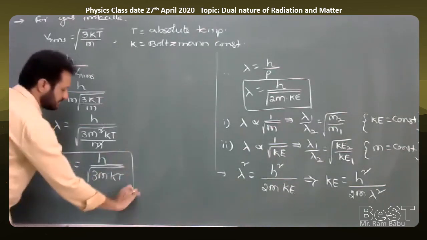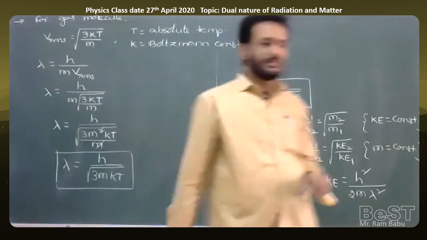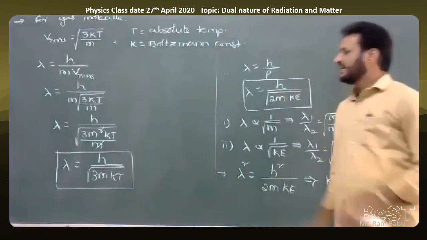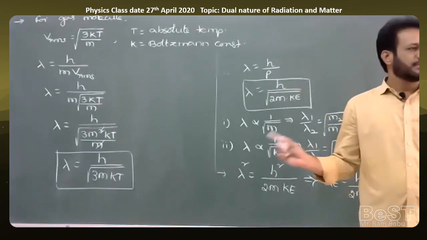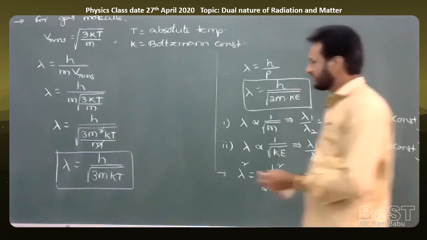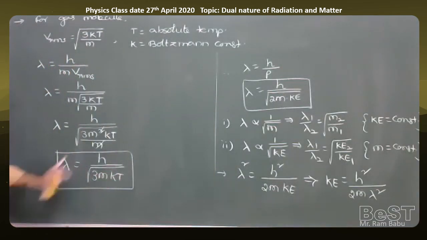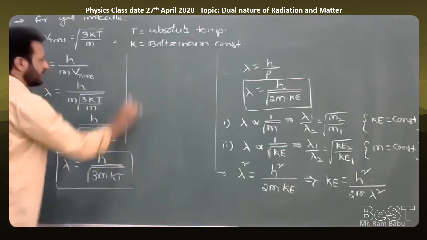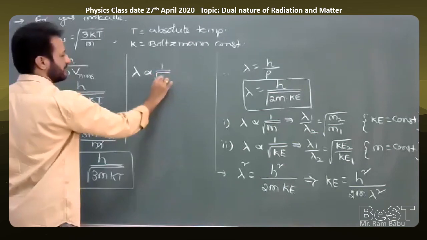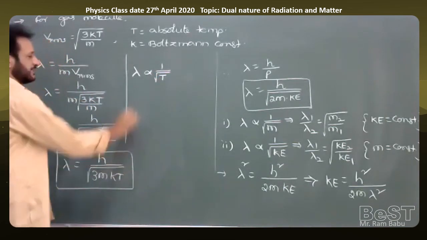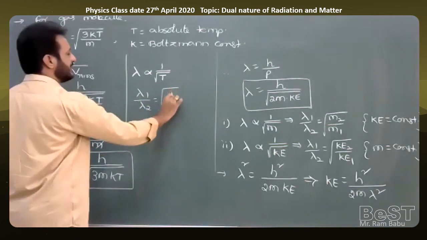So lambda is equal to h by square root of 3m k T, where m is the mass of the gas molecule or gas atom, T is the absolute temperature, k is the Boltzmann constant, and lambda is the de Broglie wavelength. In this formula, how does lambda depend upon T? De Broglie wavelength is inversely proportional to the square root of absolute temperature. Lambda is proportional to 1 by square root of T, which implies lambda 1 by lambda 2 is equal to square root of T2 by T1.